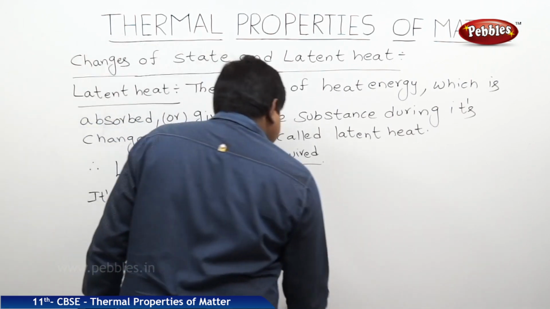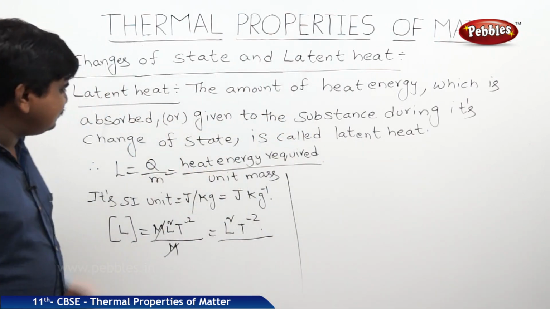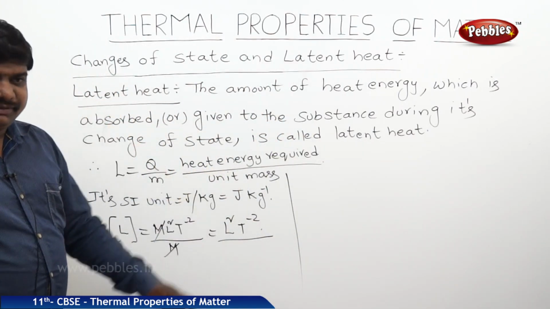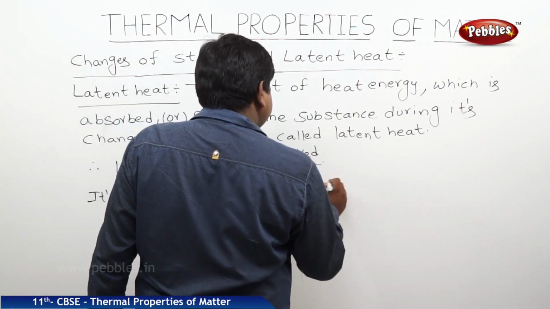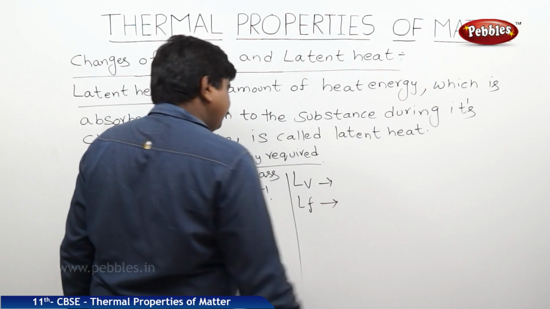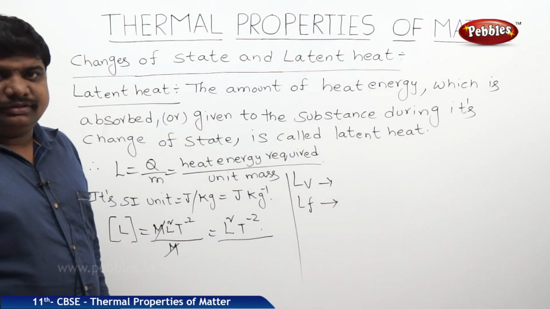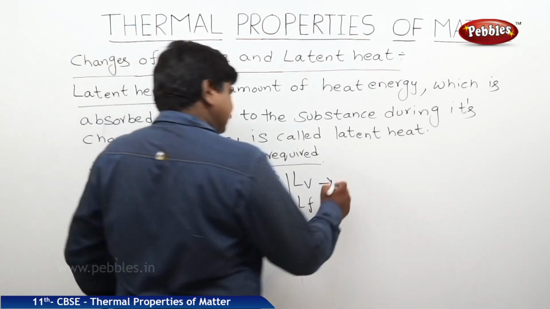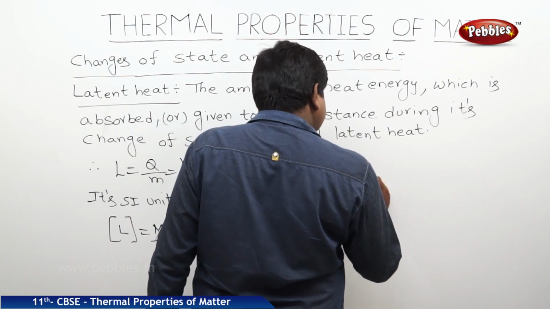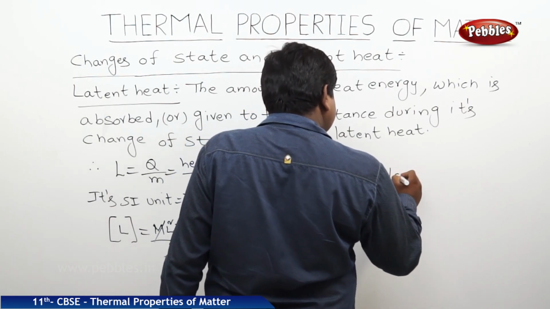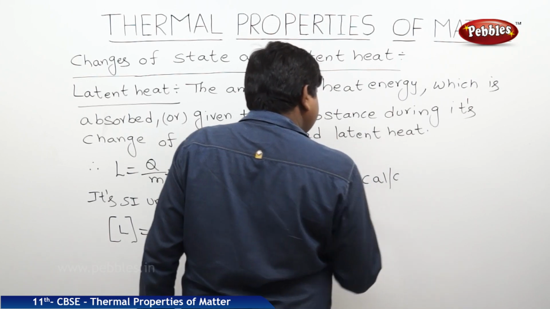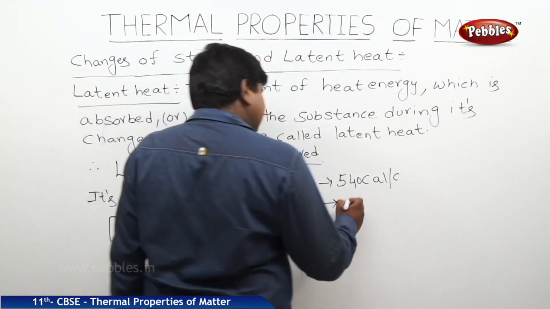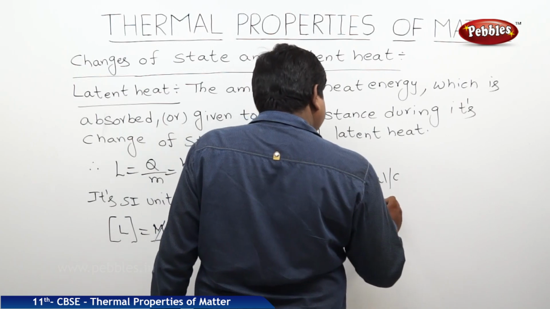As we already discussed, this latent heat is of 2 types. One is vaporization, one is fusion. Latent heat of vaporization is 540 calorie per gram. Latent heat of fusion is 80 calorie per gram.